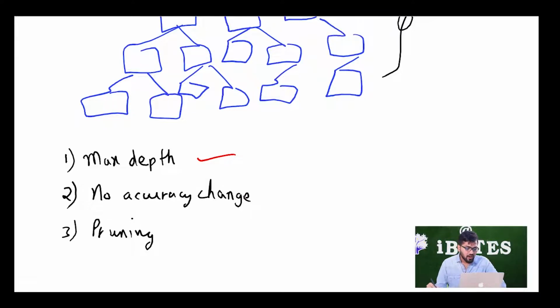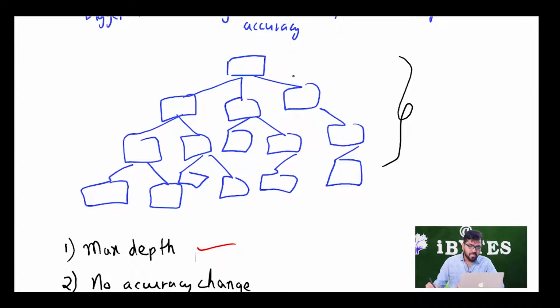Then there is no accuracy change. What this method says is: keep building the tree, and when the accuracy stops increasing, just stop there. Let's say you start with an accuracy of 0.5, then you get an accuracy of 0.7, then 0.8, and again here it comes out to be, let's say, 0.801.